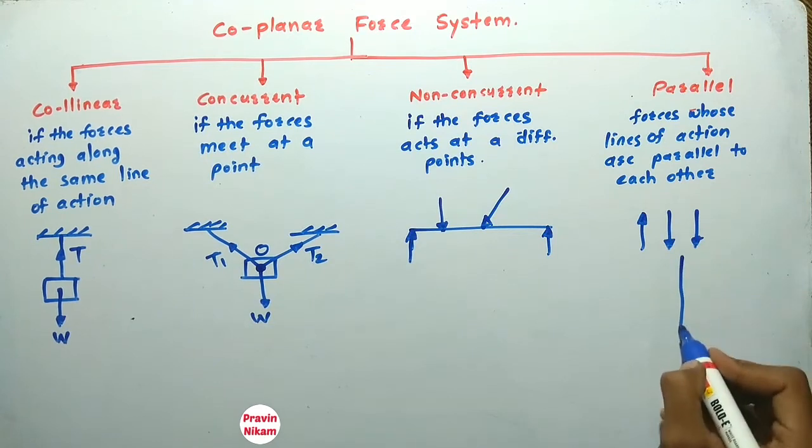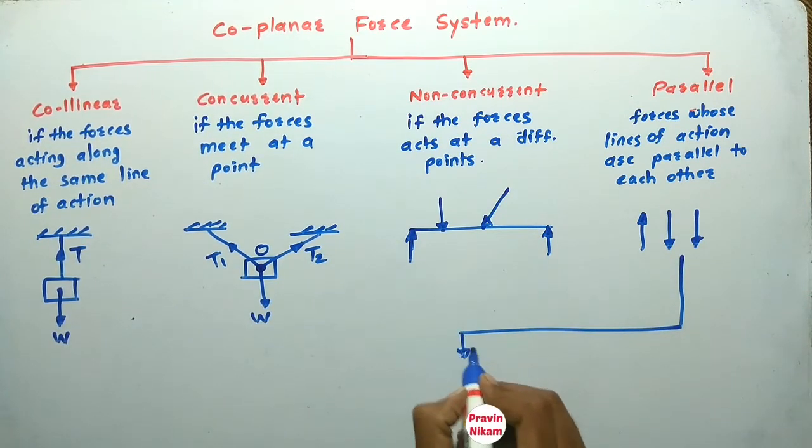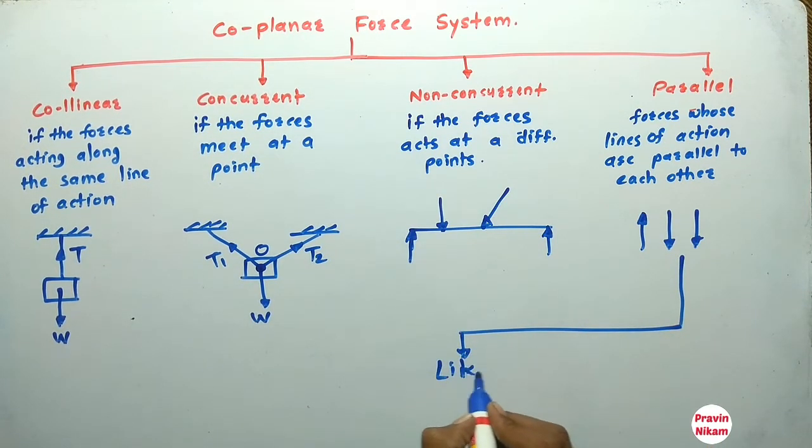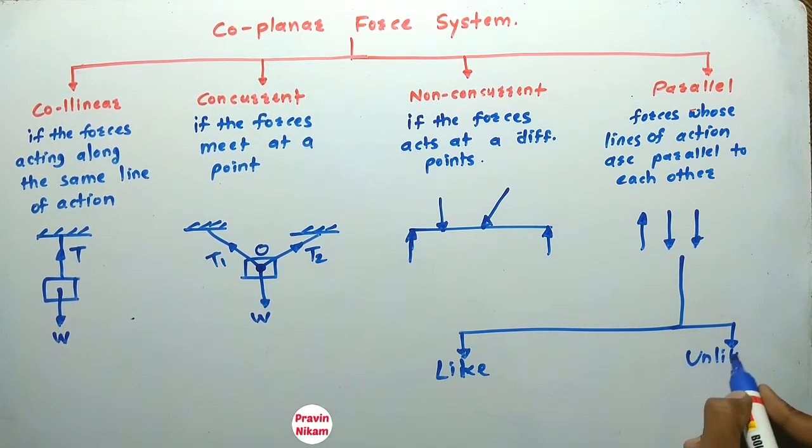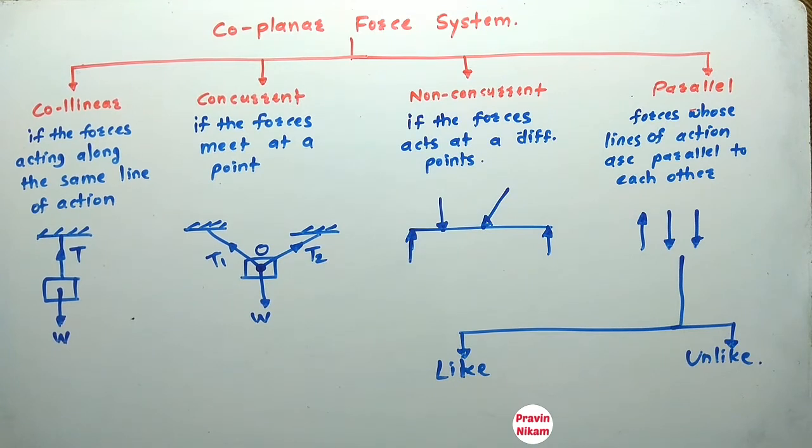Now it has also two types. Like parallel force system and unlike parallel force system. What is meant by like parallel force system? If the parallel forces are acting in same direction, then the system is called as like parallel force system.